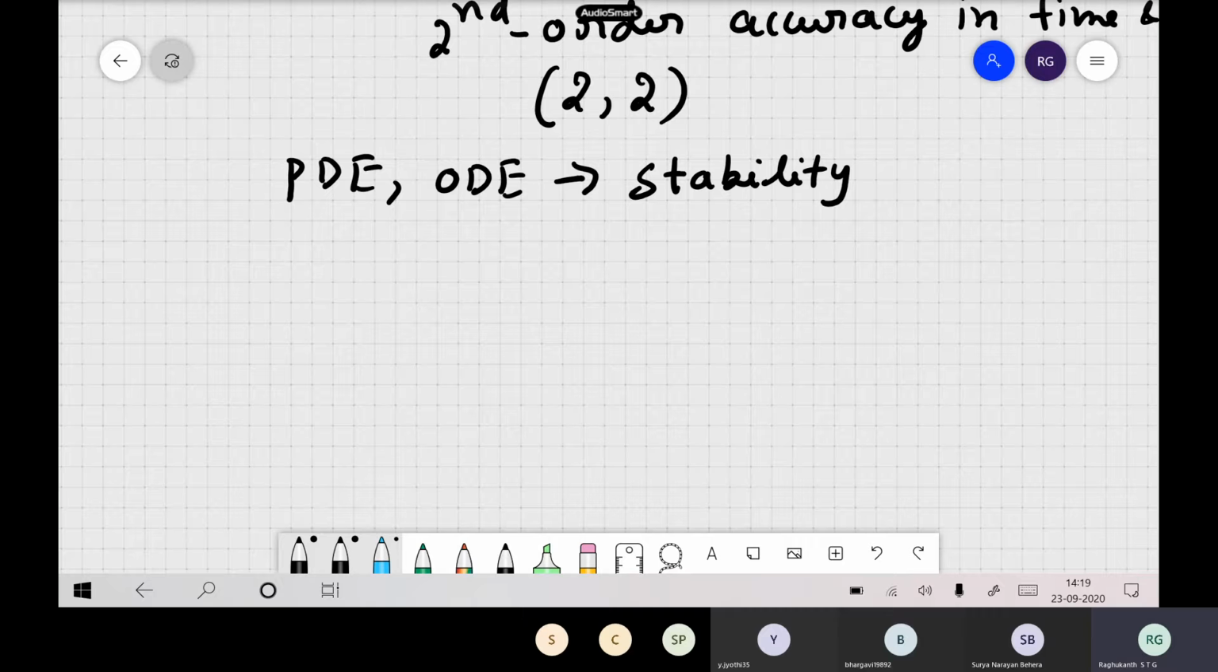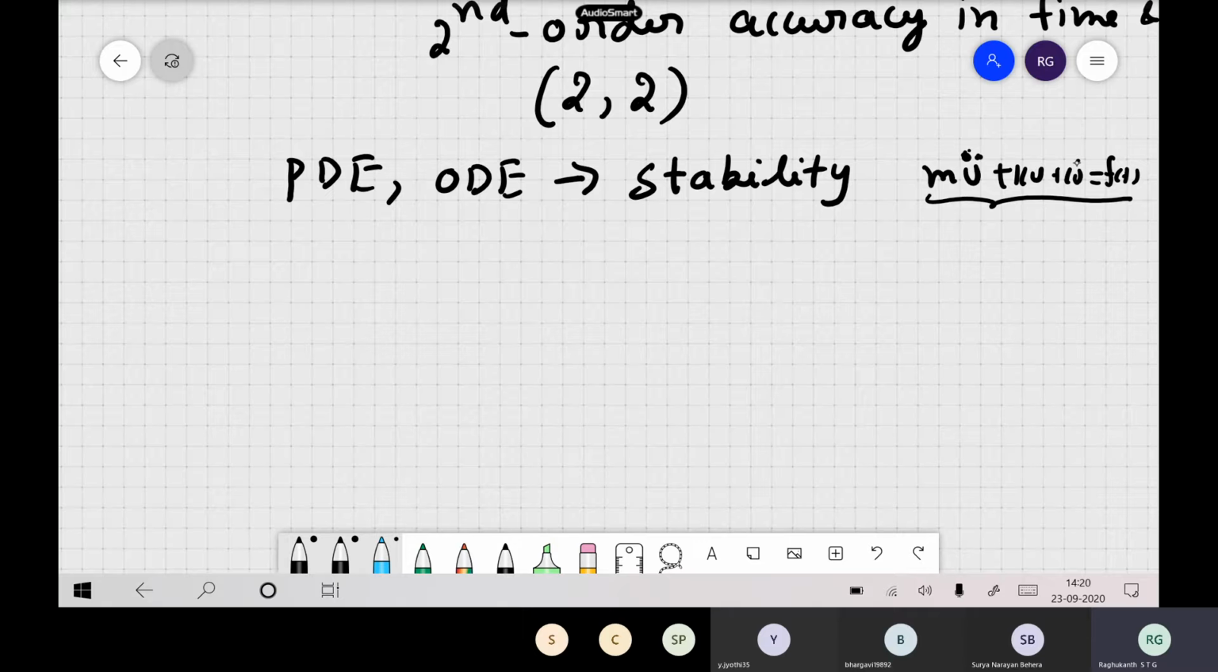For example, in dynamics, m u double dot, this one. Somebody asks you to check the stability of this equation. How do you check whether the equation is stable or not? The solution should be bounded, I mean, it should not grow with time. It should be bounded. So for that, how do you check the stability?